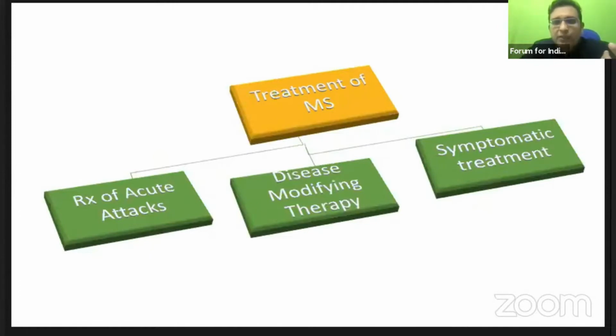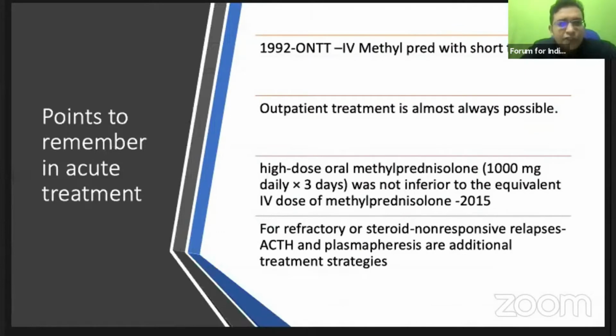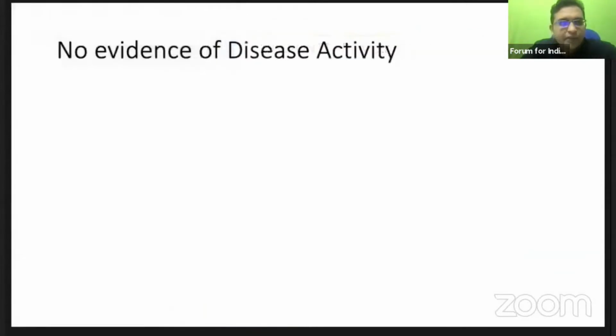That will be more disabling to the patient. So these are to be seen. And extra points to remember in acute treatment: in 1992 was the first trial, and that is the one which showed that IV treatment is better. Later trials showed that even oral therapy is better and is actually non-inferior. And in case of treatment refractory to steroid therapy, we can go in for ACTH and plasma exchange.